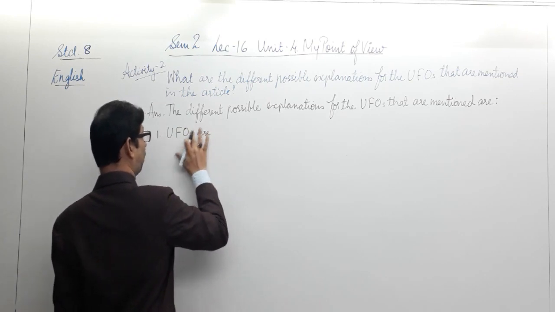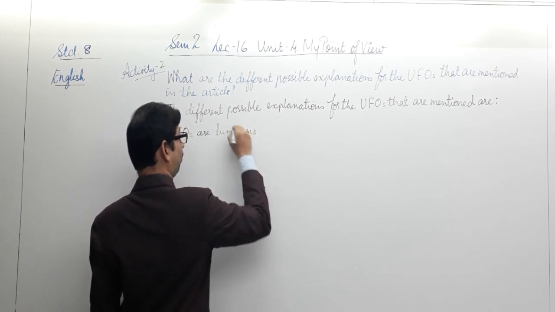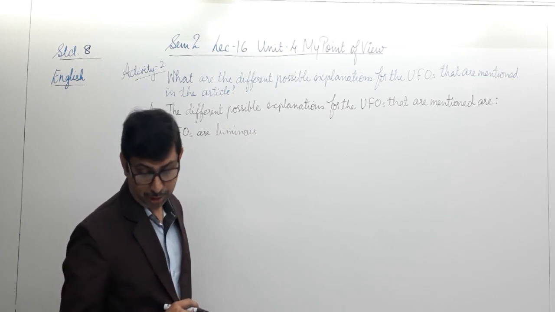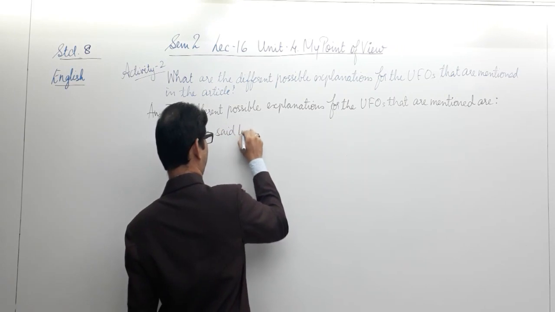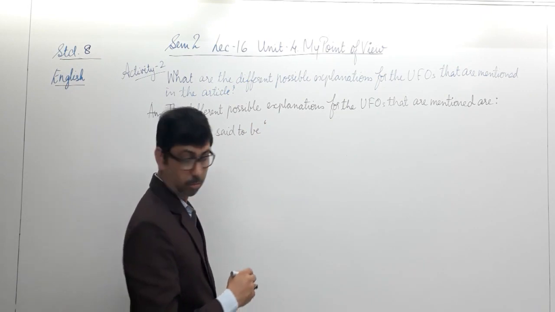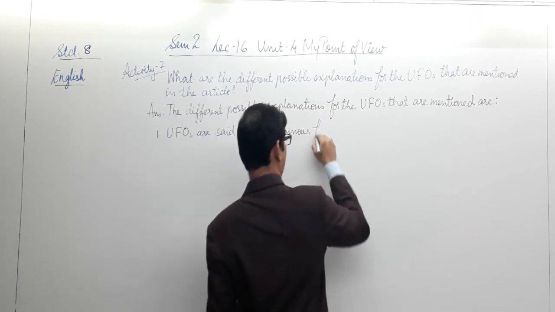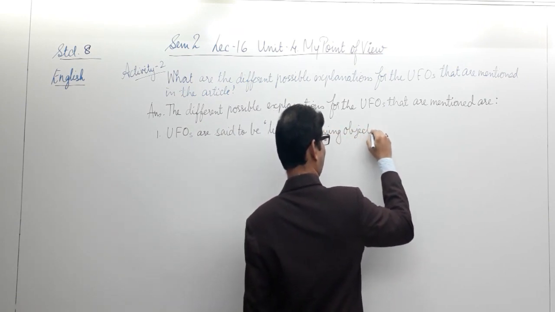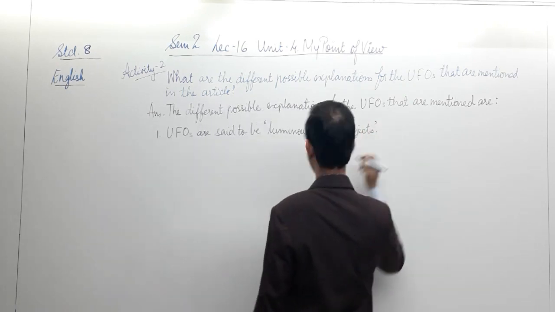UFOs are said to be luminous flying objects. That's the first explanation that we came across in the article.